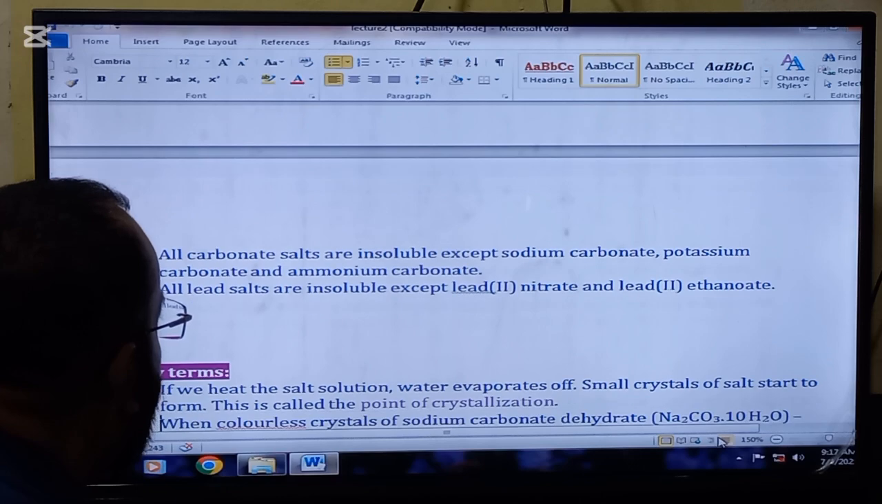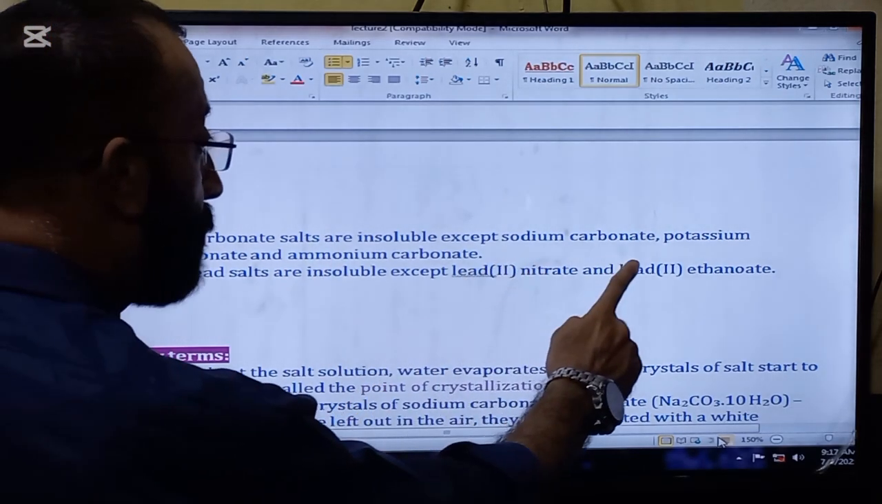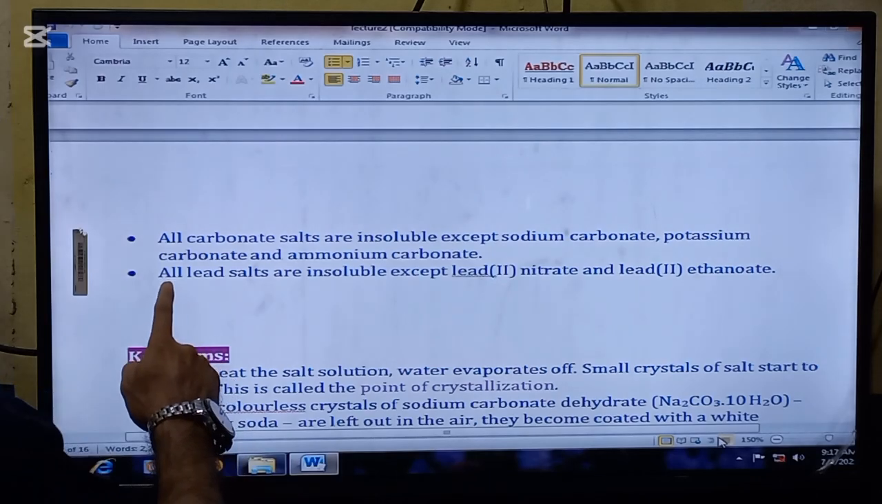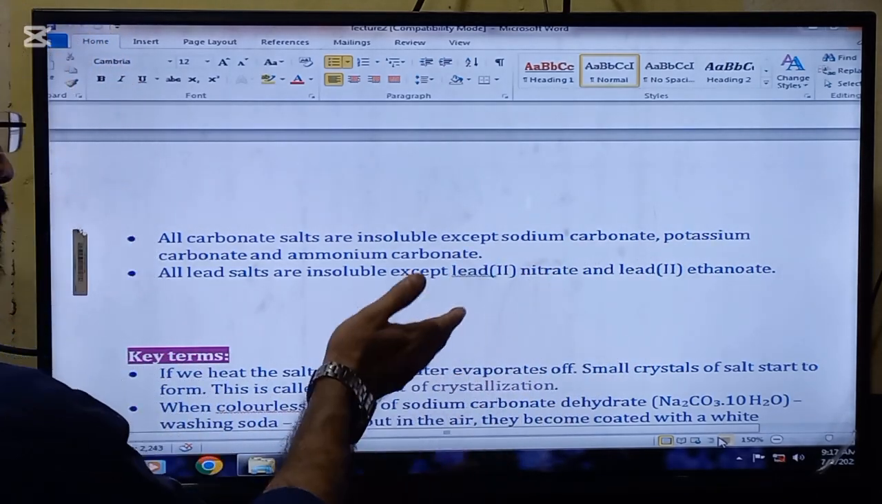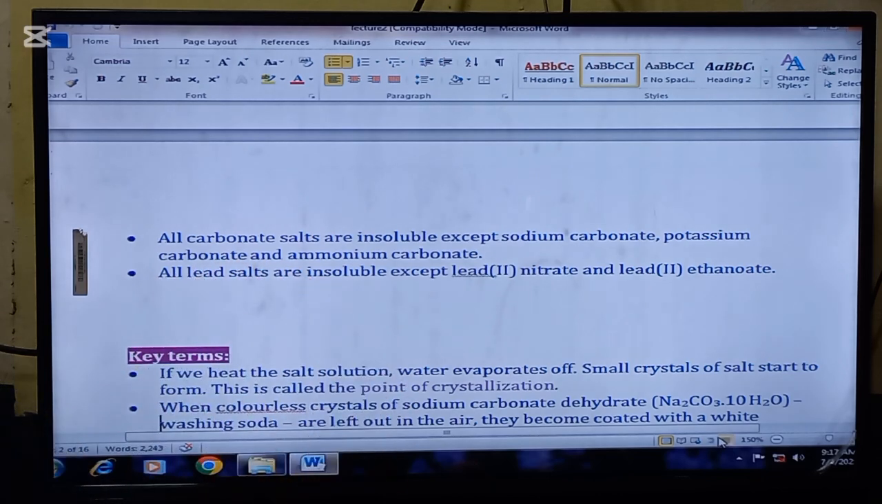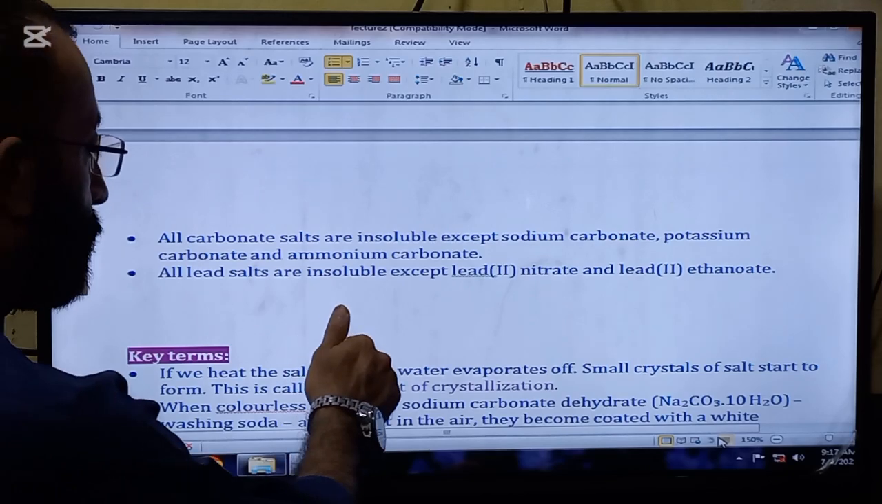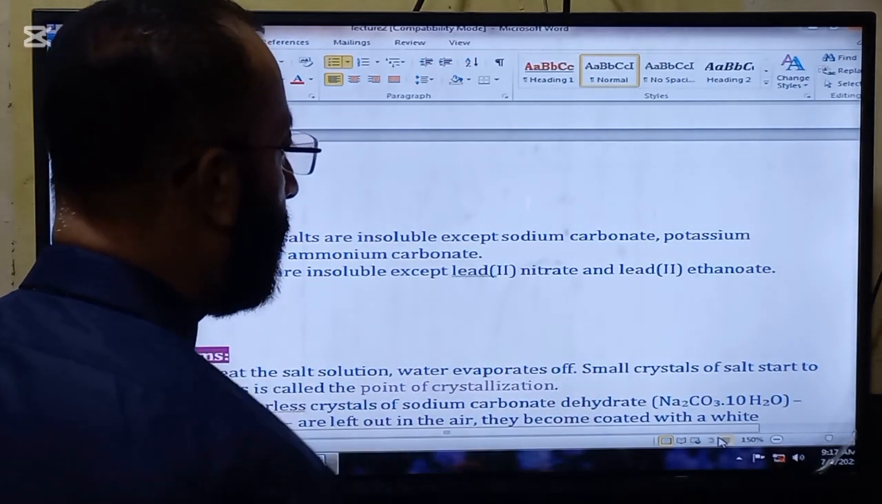All carbonate salts are insoluble except sodium carbonate, potassium carbonate, and ammonium carbonate. These 3 salts are soluble. Other than these, all carbonate salts are insoluble. All lead salts are insoluble except lead nitrate and lead ethanoate.